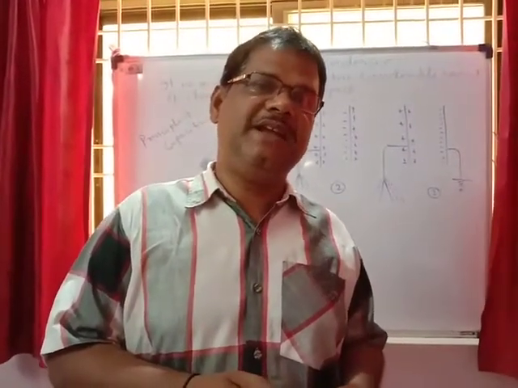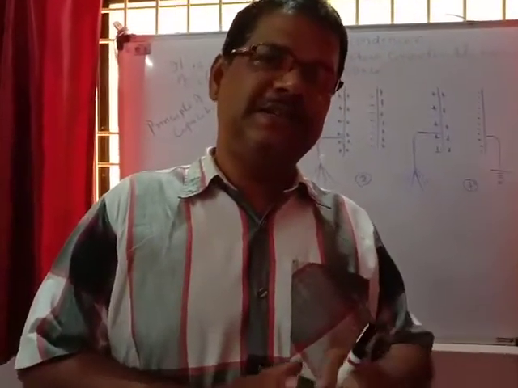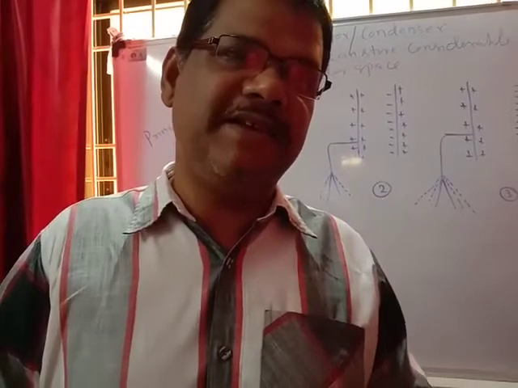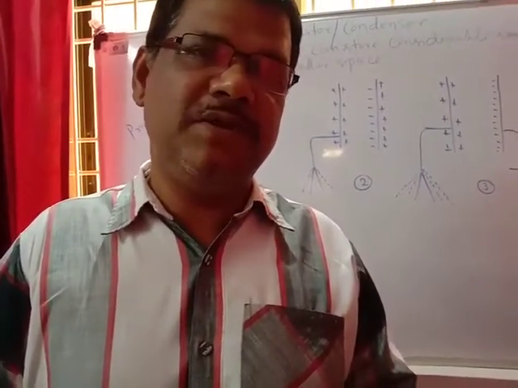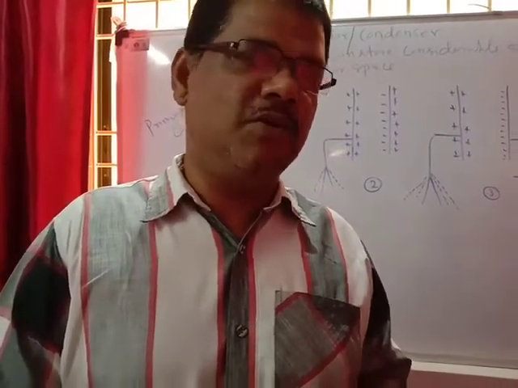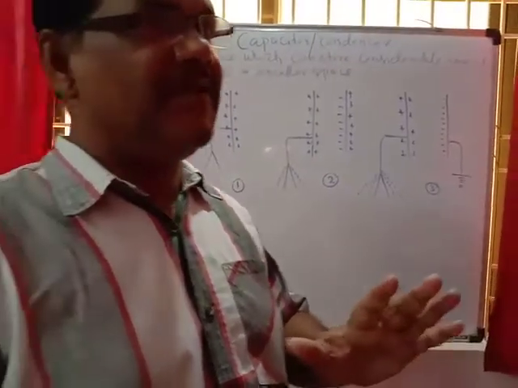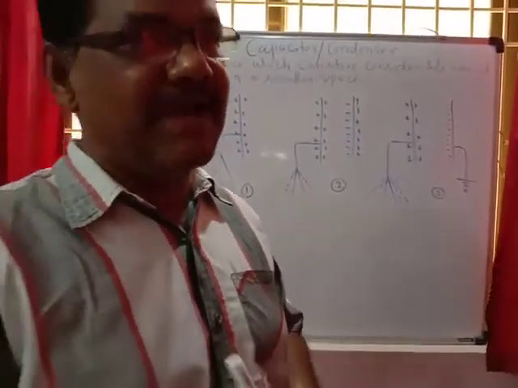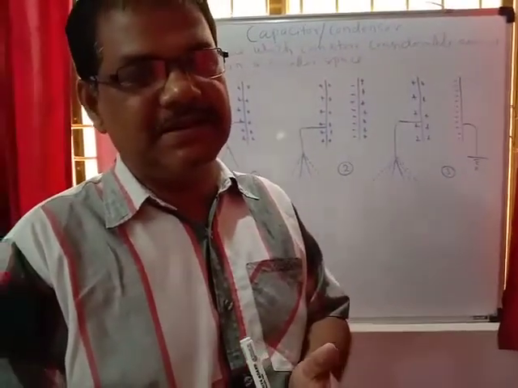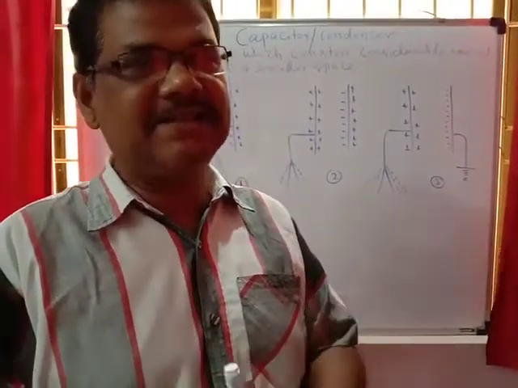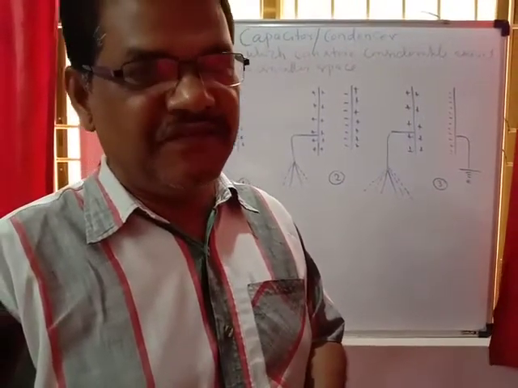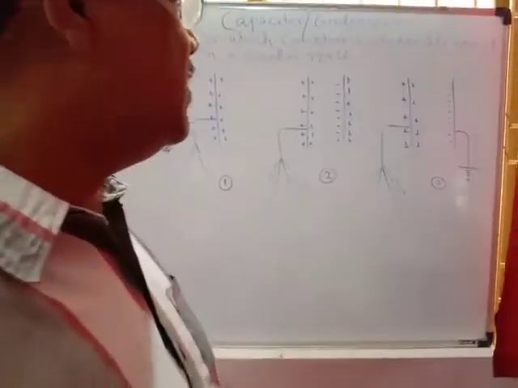You know that every conductor, if it is charged, will have capacity. That means if a charge Q is given to the conductor, a potential will be raised on it. Hence the capacity C equals Q upon V. From that concept, it is clear that every conductor can store charge, can hold charge and create potential, hence it has capacity. The general formula is C equals Q upon V, that is, the charge upon the potential raised.